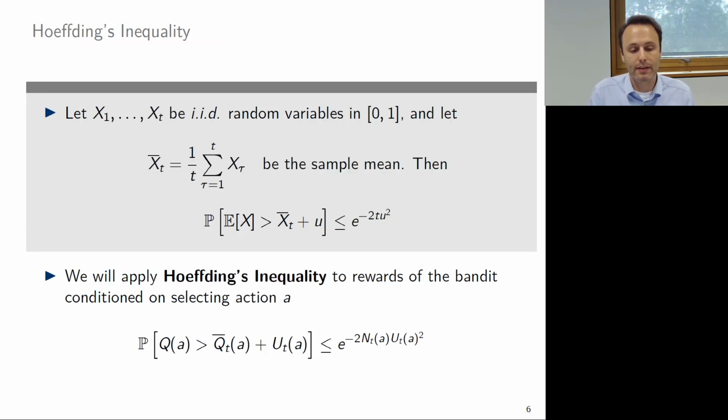Because this is probabilistic, we need to use a theorem from statistics, which is Hoeffding's inequality. And that is going to be useful, as we will see in a second. So imagine you have random variables that are identically and independently distributed, x1 through xt, and they're all binary. They take values either 0 or 1.